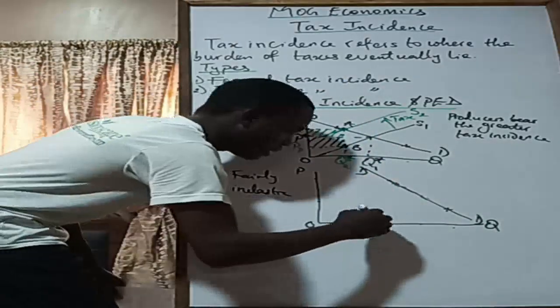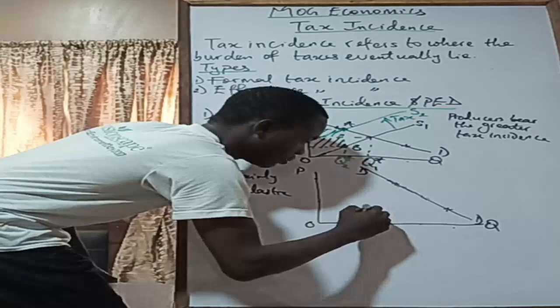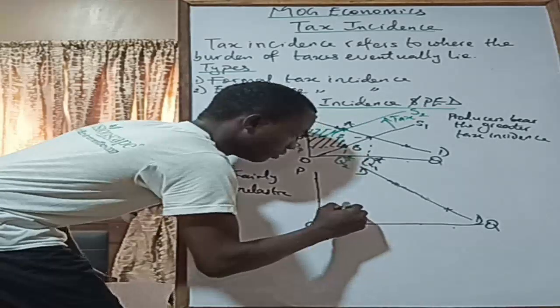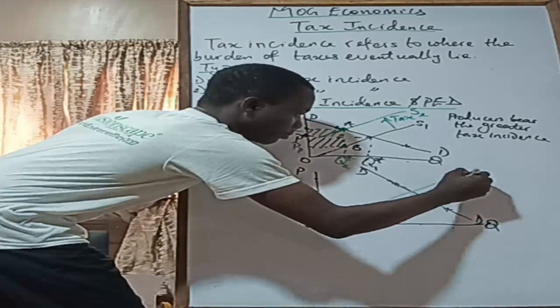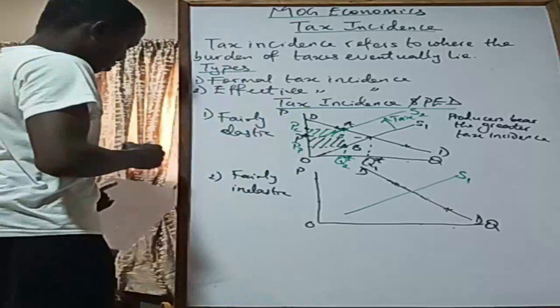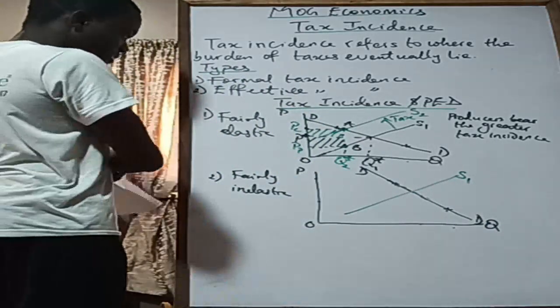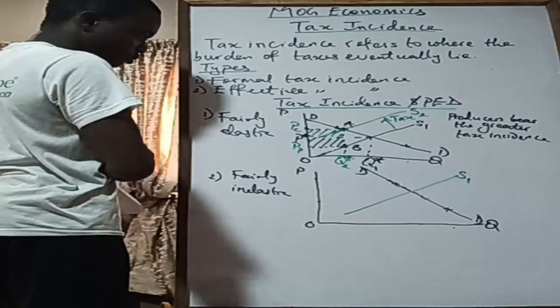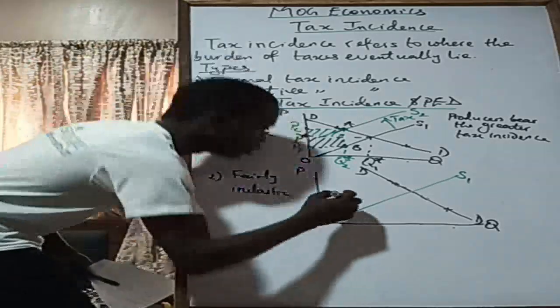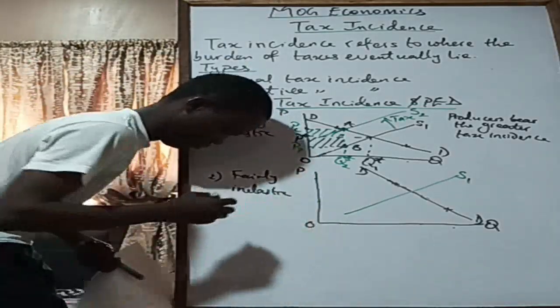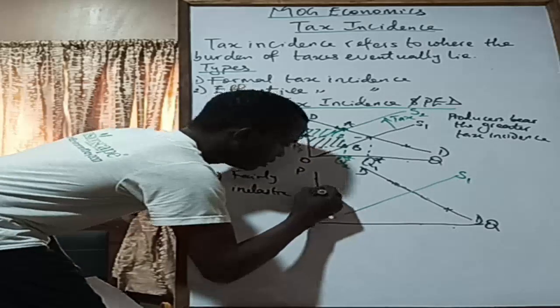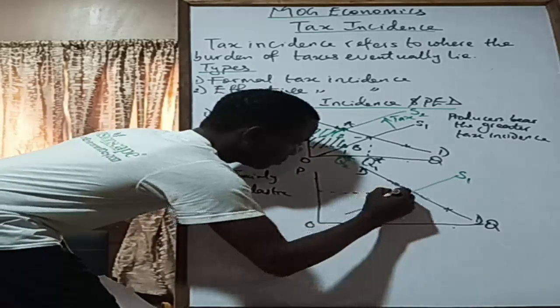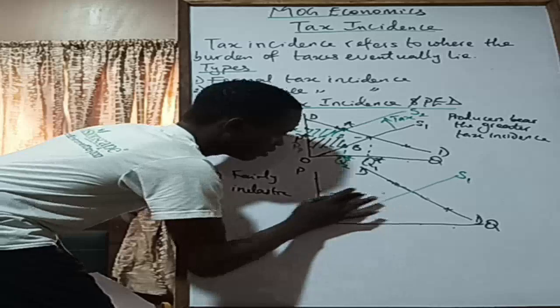So the first supply curve, let's just draw an arbitrary supply curve. Let's just say we have something like this, S1. When we trace this equilibrium... Okay, no, that's not correct.